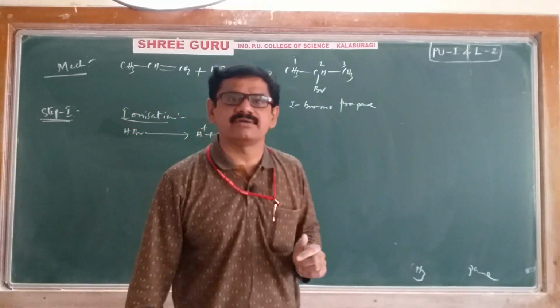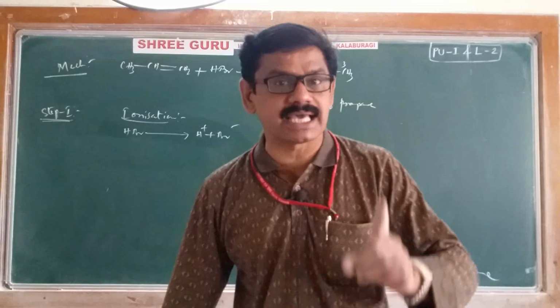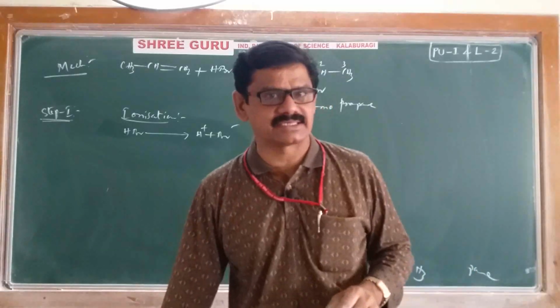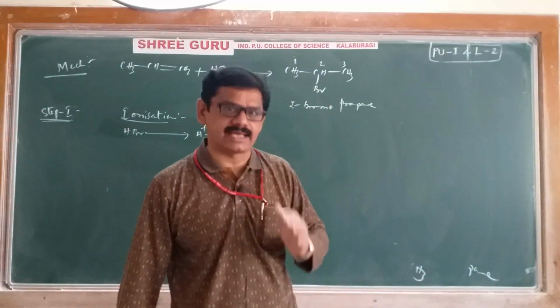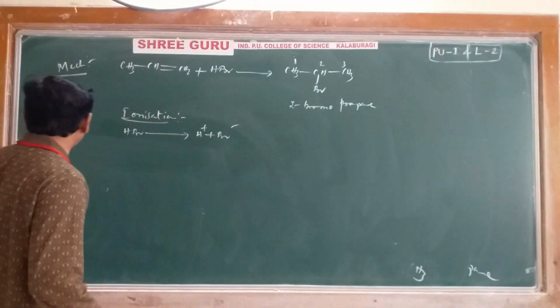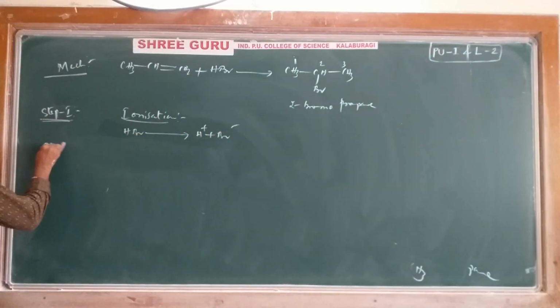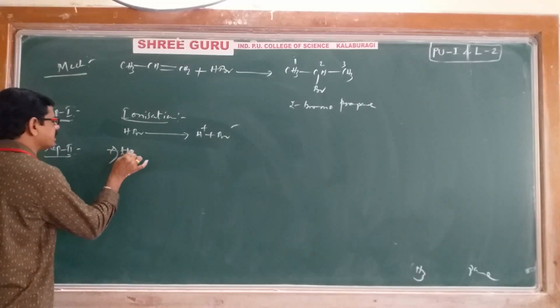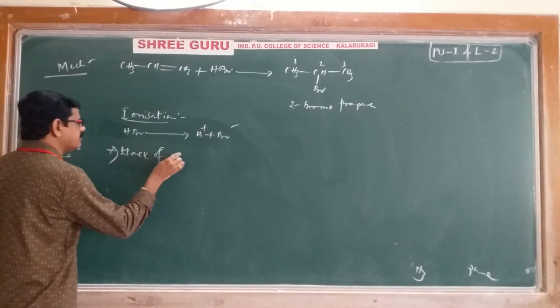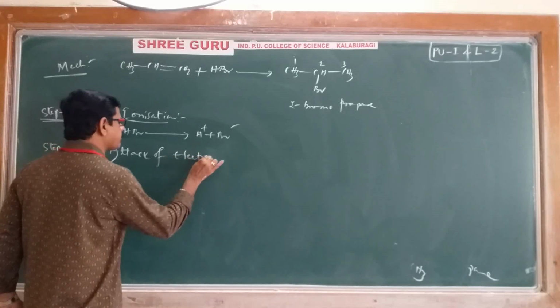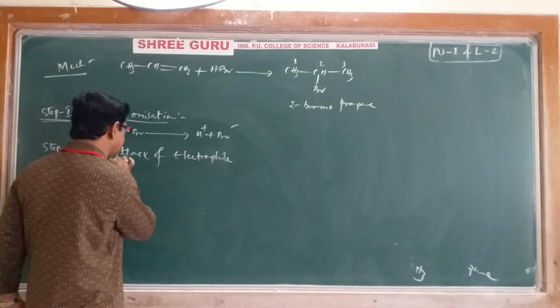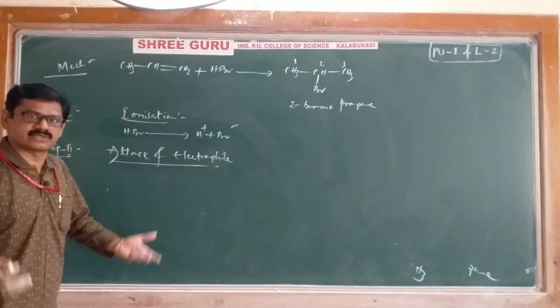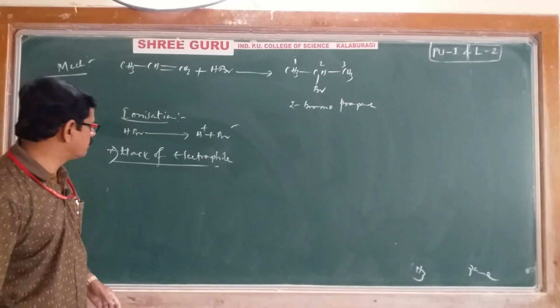But our Markovnikov's rule mechanism follows electrophilic addition reaction. Why is it an electrophilic addition reaction? Let's discuss clearly. Second step, step 2: attack of electrophile. Then where will the electrophile attack? Let's discuss now.